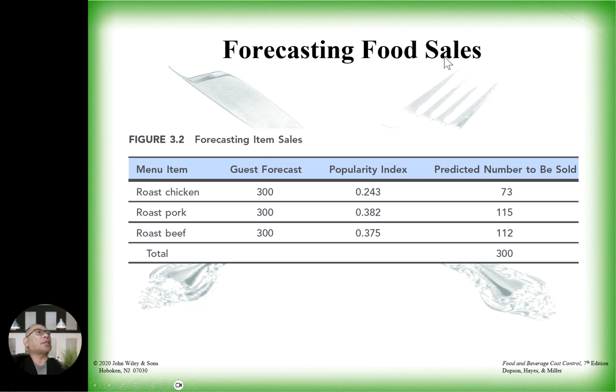Forecasting food sales, example here for item sales: chicken, pork, and beef, guests forecasted 300 each, popularity index 0.2, 0.3, 0.375 here. So you're going to multiply. You're going to get here the pork looks like 115, the most popular one. Okay.